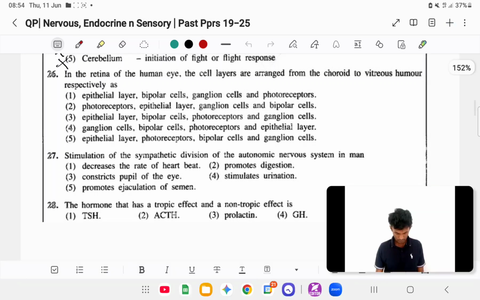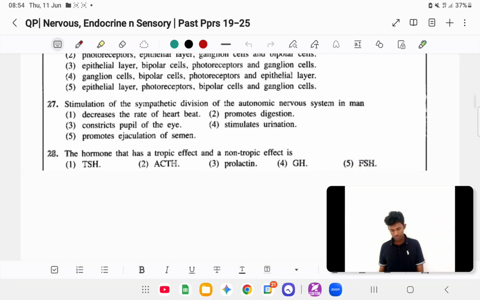Right. Okay, then we'll move to the 27th question: stimulation of the sympathetic division of the autonomic nervous system. Right. So sympathetic, parasympathetic. Sympathetic means the fight and flight response. The example I always give is to think about a soldier. When he goes to the battlefield, his sympathetic nervous system is activated.